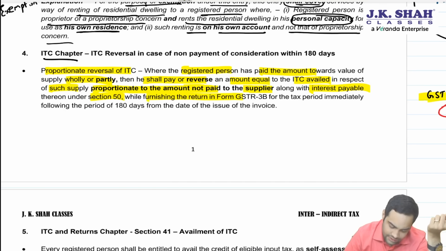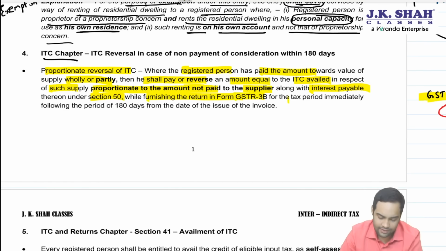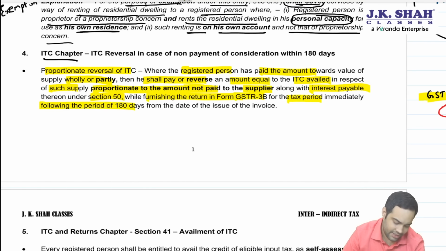While furnishing return in GSTR 3B for the tax period immediately following the period of 180 days from the date of issue of invoice. So the moment 180 days expires, thereafter in the 3B which you are going to file, you please report it and reverse the ITC. Who has to do this? Recipient is required to do this.